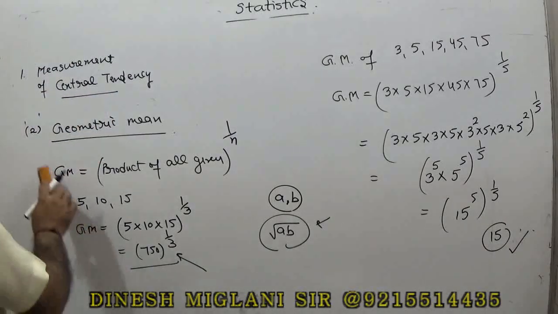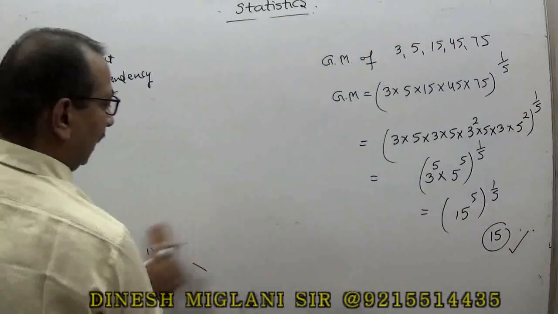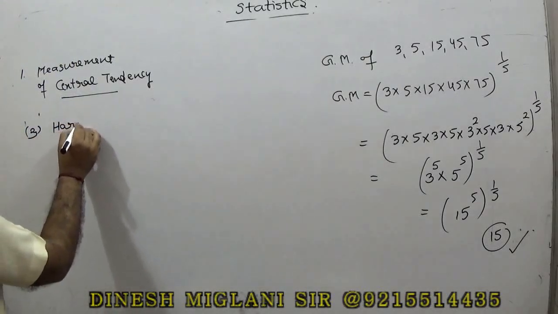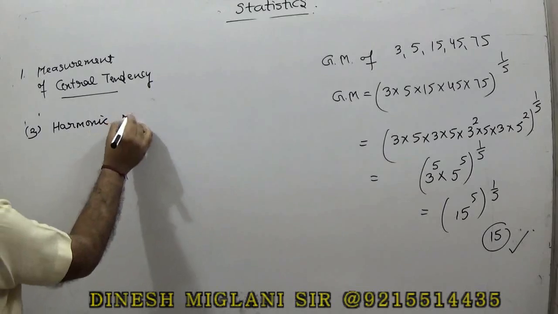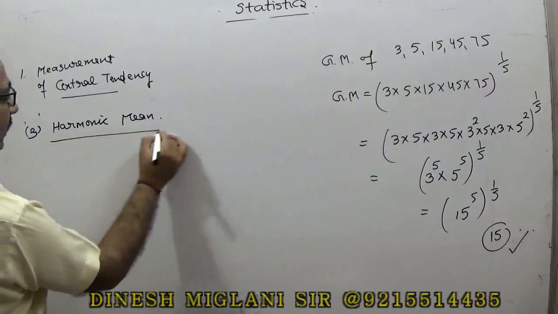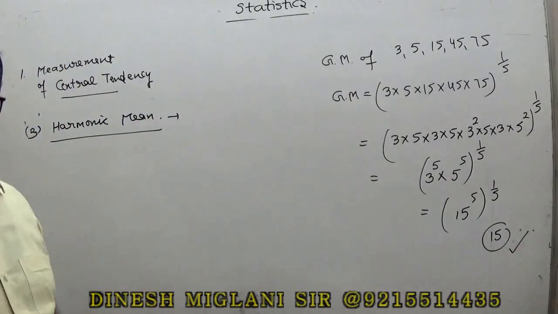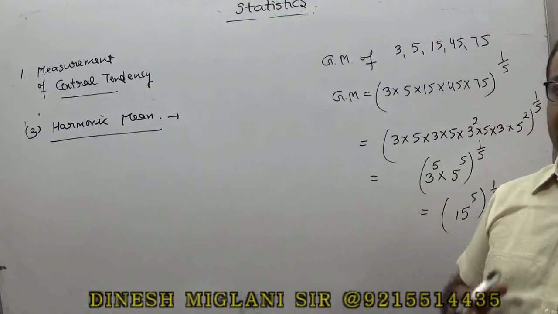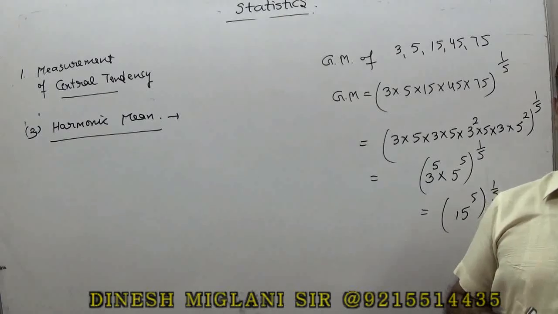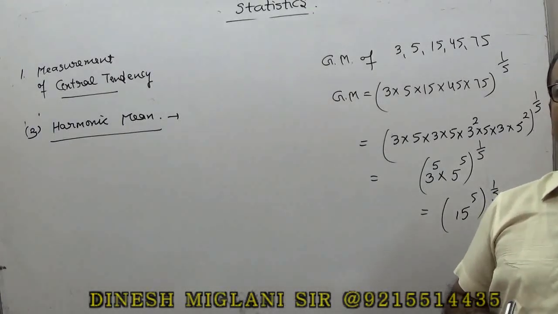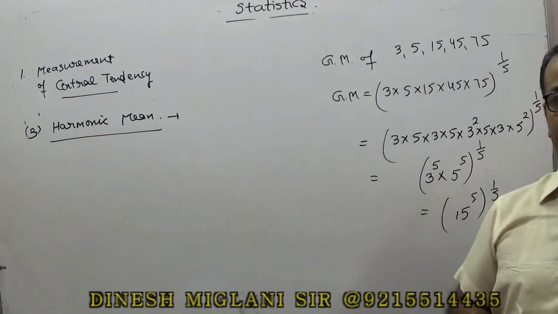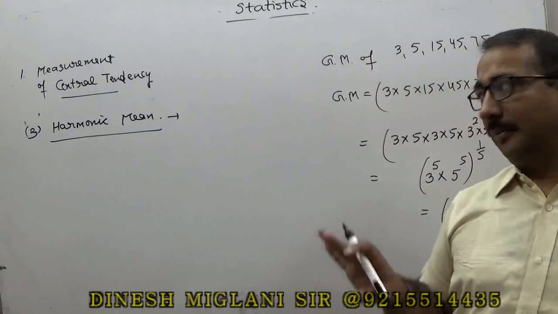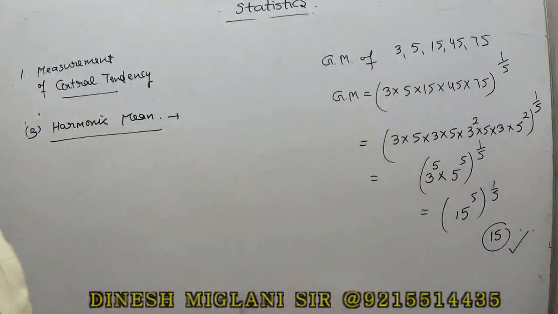Now the third measure of central tendency is the harmonic mean. So when we consider this harmonic mean, as you know, in arithmetic progression, geometric progression and harmonic progression, I told you about the harmonic progression, where the reciprocal of the progression is an arithmetic progression, that is called a harmonic progression. The same concept we use in finding the harmonic mean.